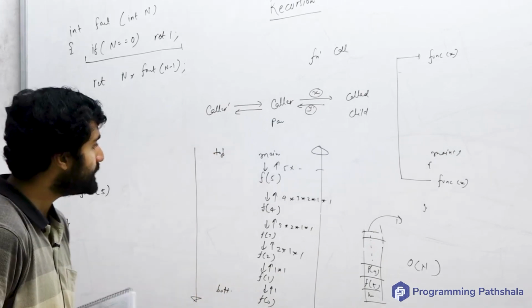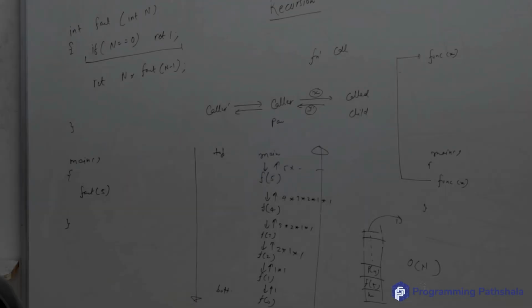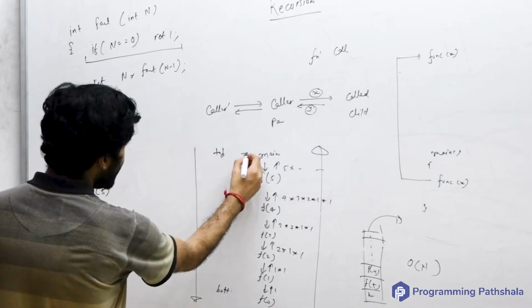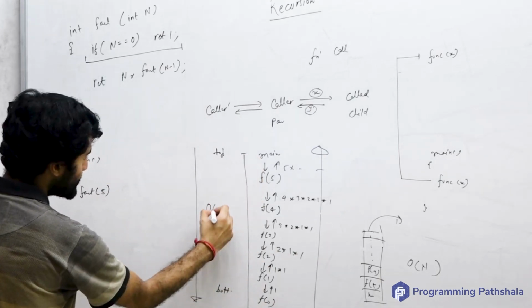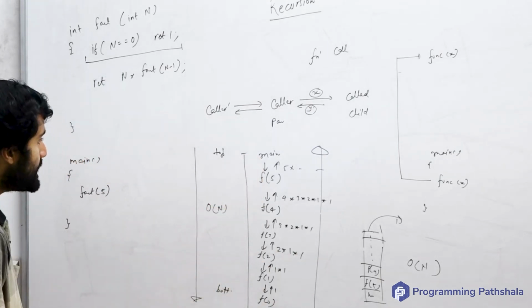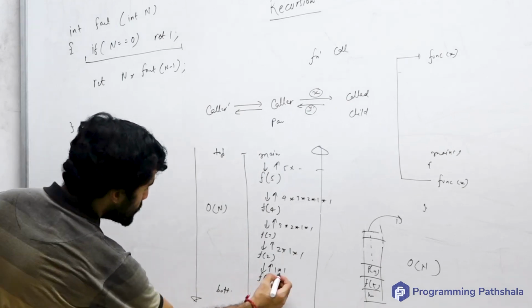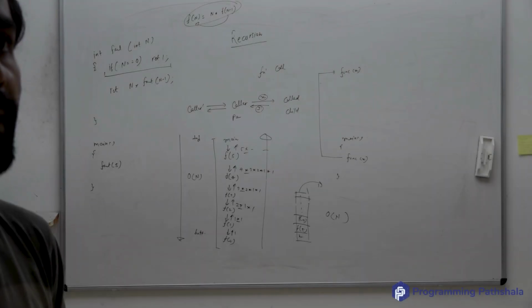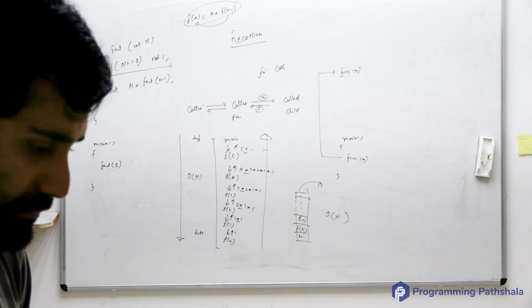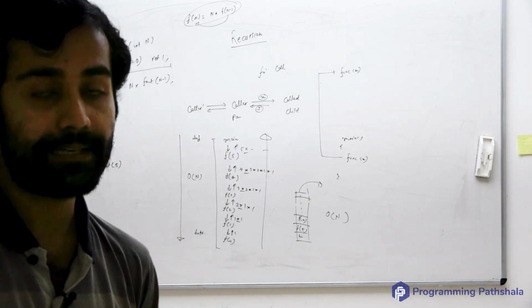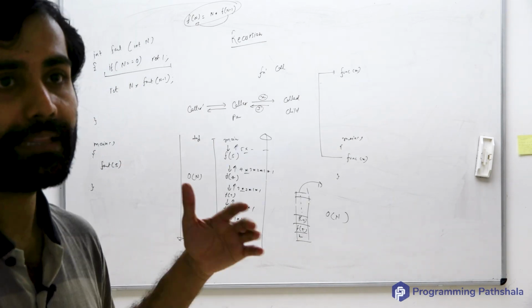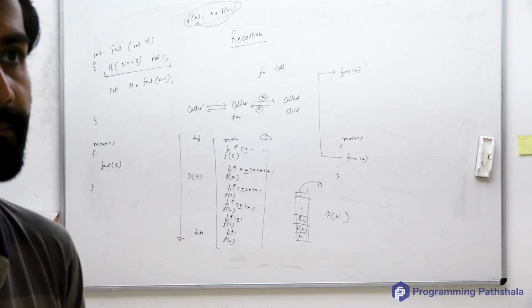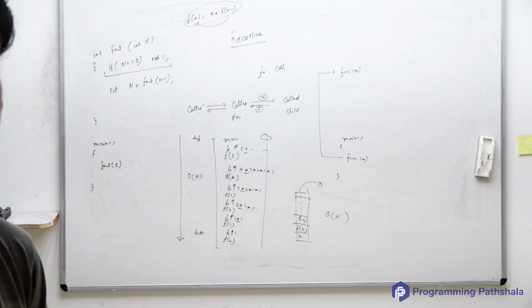Now, what will be the time complexity? You can say order n. The easiest way to say that is, how many levels are there? Can I say that approximately order n levels are there? And in every level, just one multiplication is happening, isn't it? But can you think more exactly and tell whether the time complexity will be exactly n, or slightly higher than n? It will be slightly higher than n, order 2n.